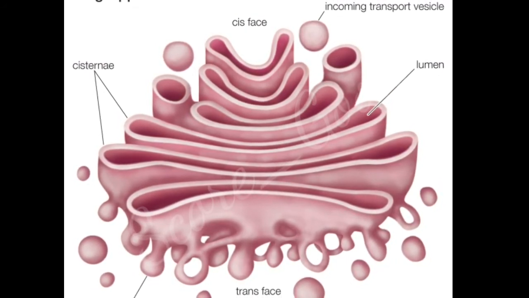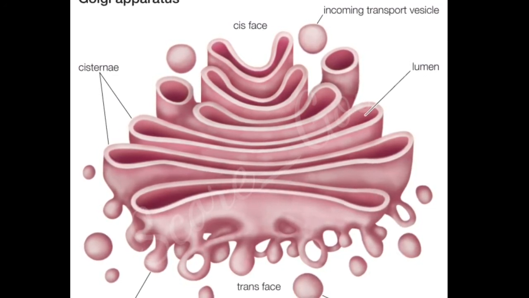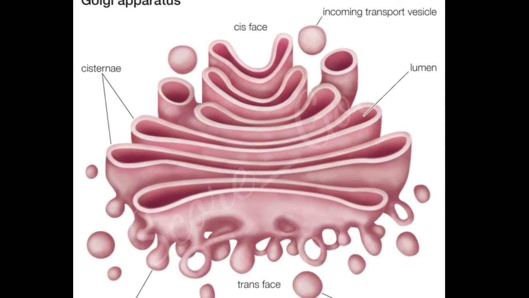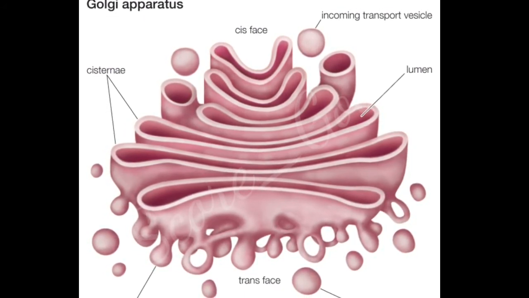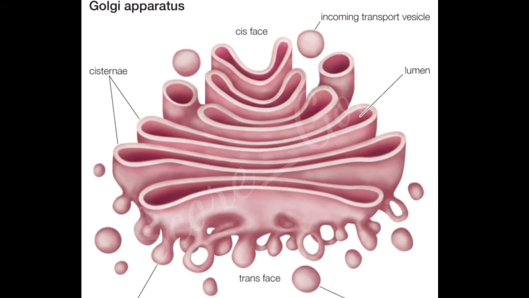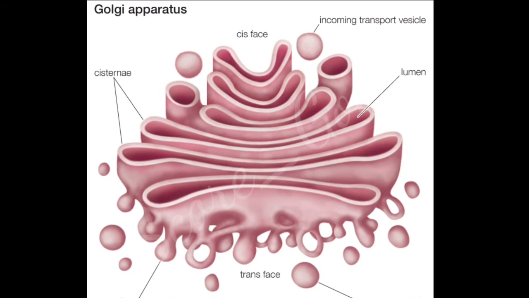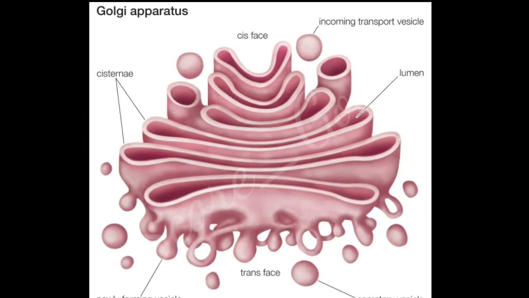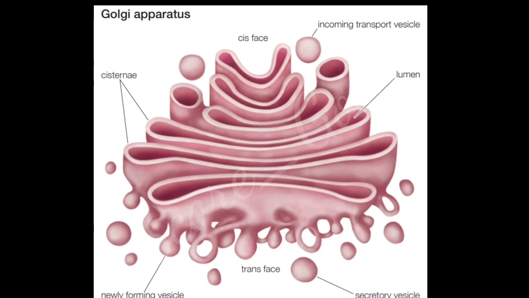Because the immature protein and lipid synthesized by endoplasmic reticulum are converted into a usable form in Golgi apparatus. It stores and processes the immature proteins and lipids into a cell usable one. It plays a major role in formation of lysosomes, which is the next organelle we are going to see.